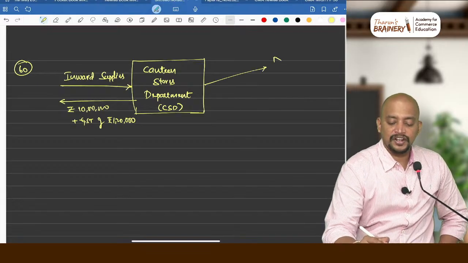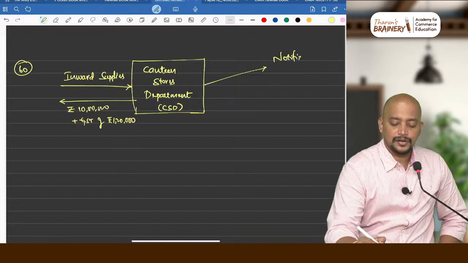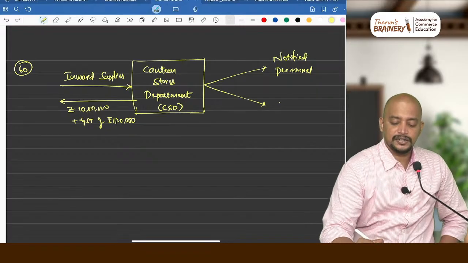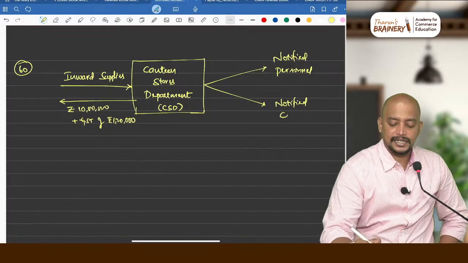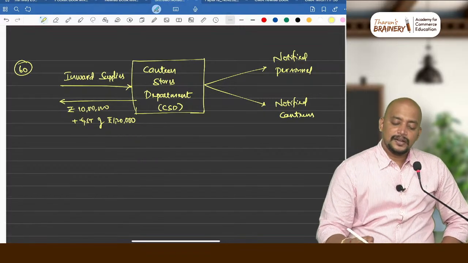Either to notified personnel or notified canteens. Then they will get a refund.